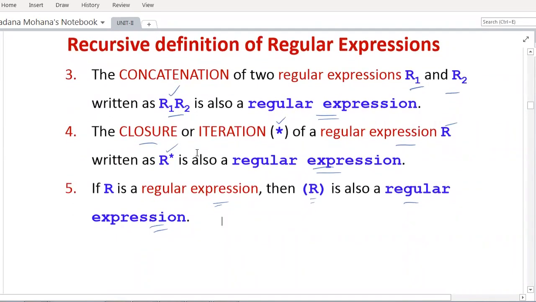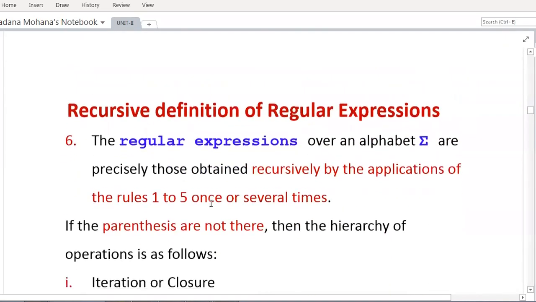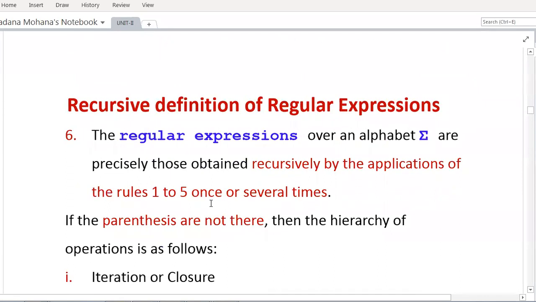Then the closure or iteration, denoted by star, is the star closure of a regular expression. R closure is also a regular expression. Then if R is a regular expression, then R within parentheses, only function brackets we have to use, is also a regular expression. So then you can see the last step.